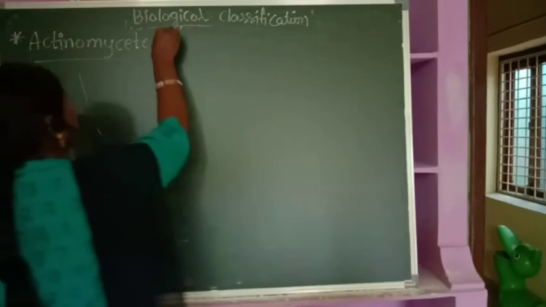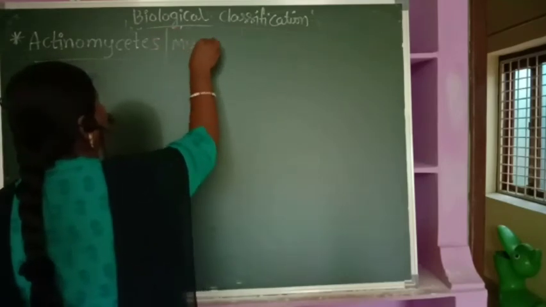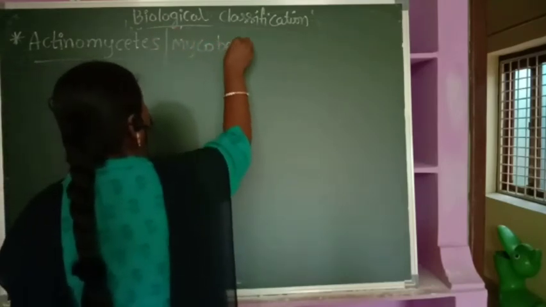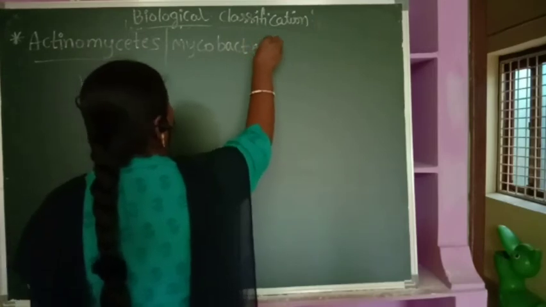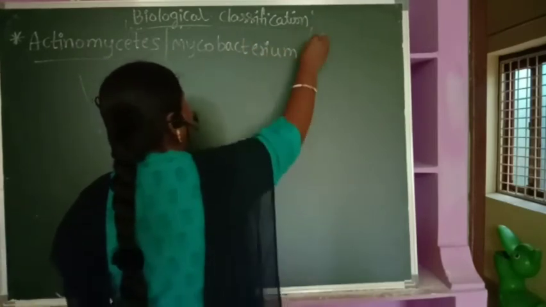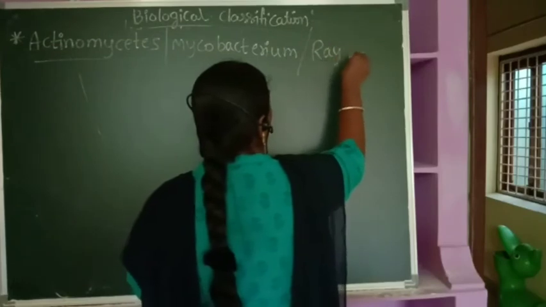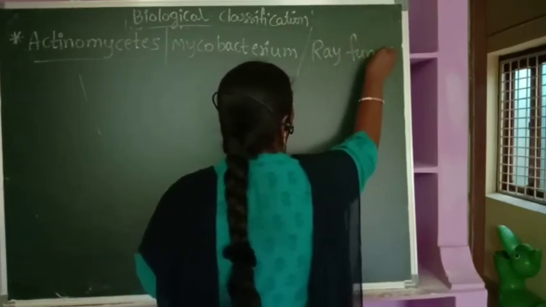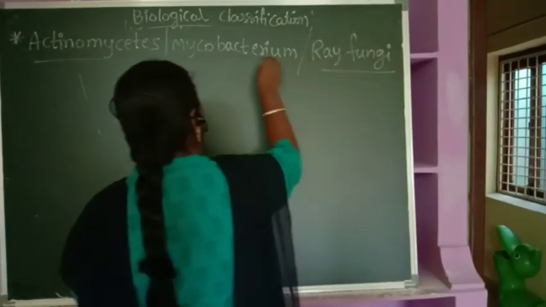Now this Actinomycetes is also called Mycobacterium, or it's also called ray fungi.